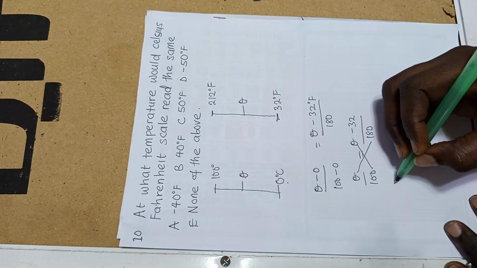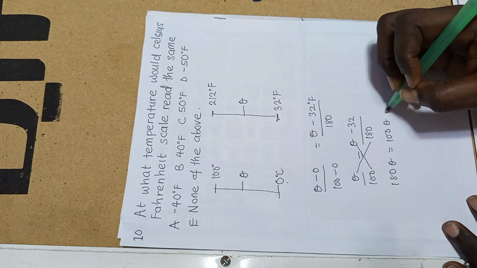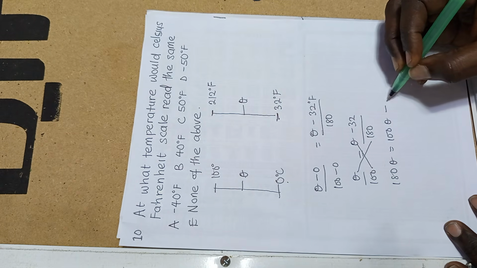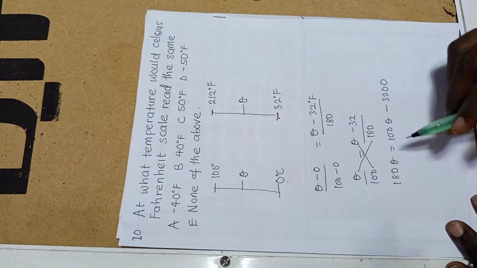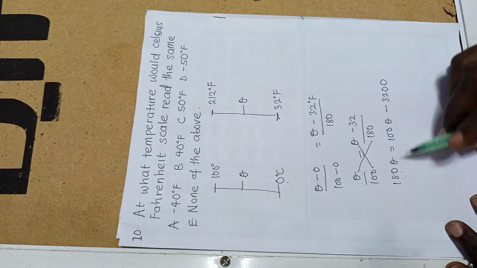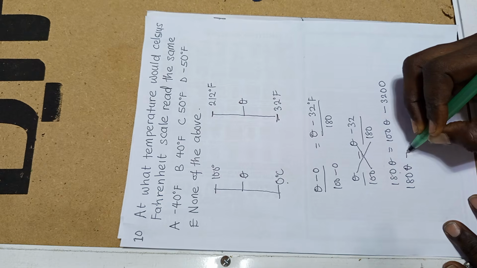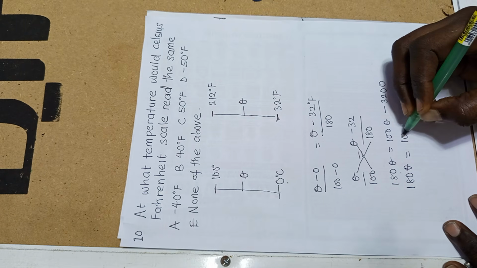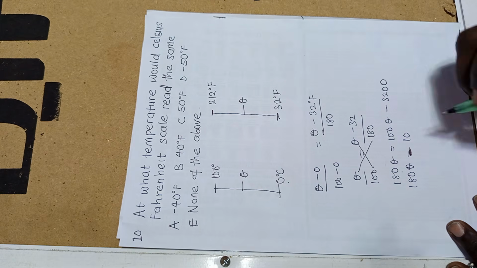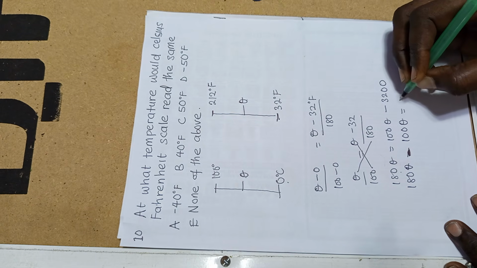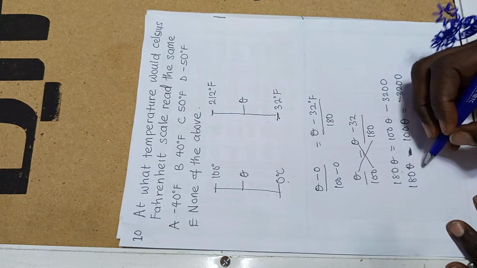So we cross multiply. What I would have is 180 theta equals 100 times theta minus 32, which gives us 3,200, and then 100 theta. So let's collect like terms. 180 theta equals 100 theta minus 3,200. If this one goes to this place, it becomes minus 100 theta equals minus 3,200.